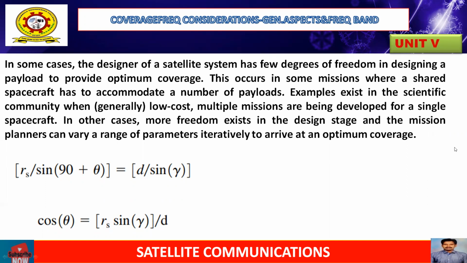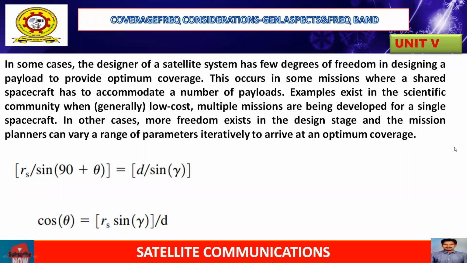From this equation, the spacecraft orbits at a distance rs from the center of the earth C. Therefore we have rs divided by sine of (90 plus theta) equal to d divided by sine gamma. From this equation, cos theta equals rs sine gamma divided by small d.